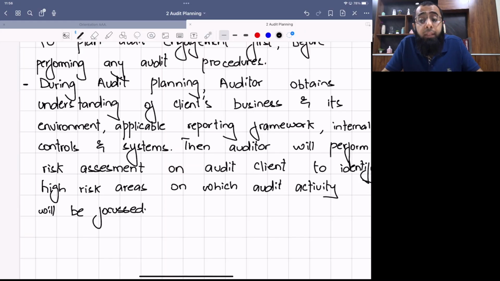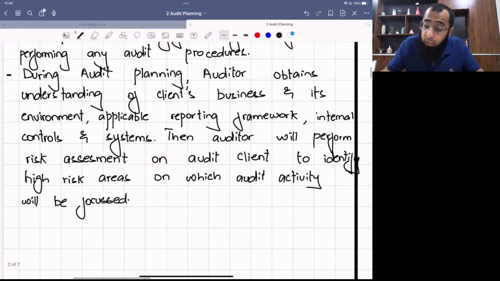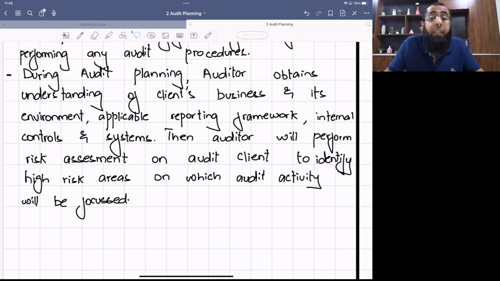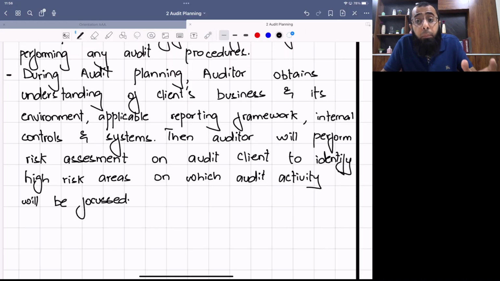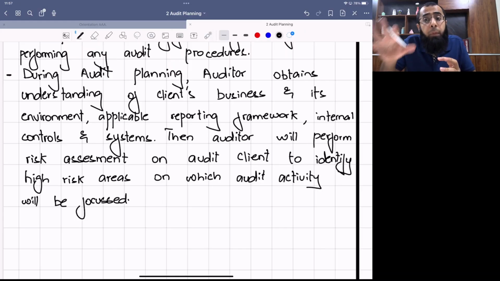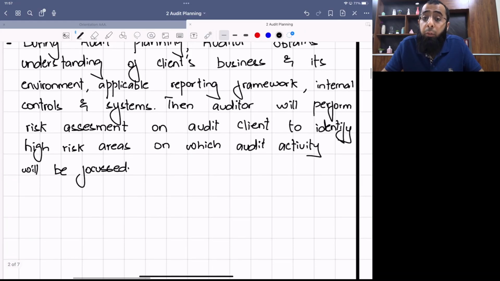Now, risk assessment includes business risk. The auditor will look at the business risk, the risk of material misstatement, and the audit risk. That is, these are the high risk areas in which I am facing a risk that my opinion may go wrong, or which are affecting the client's business. So I have to focus more on these areas, and the audit activity will be focused more on those areas. So the auditor will perform a risk assessment on the audit client.